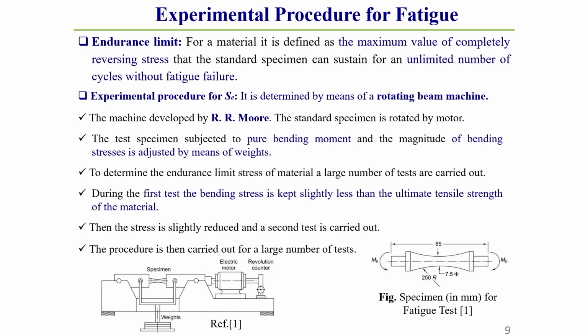To find out the fatigue life of a structure, what experimental procedure do we generally use? That is why I have written experimental procedure for fatigue. By this procedure, we find how many cycles a structural component can sustain for a particular loading.